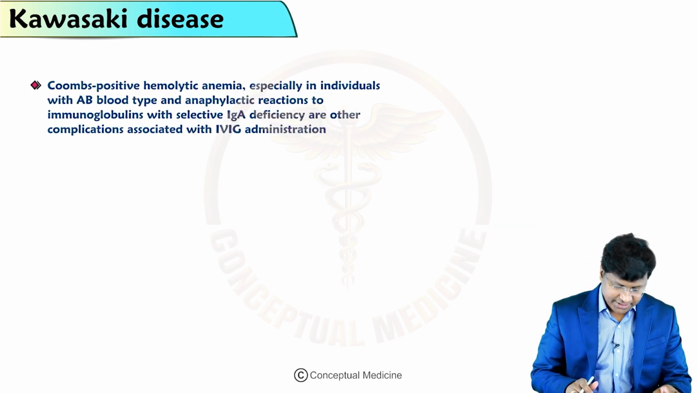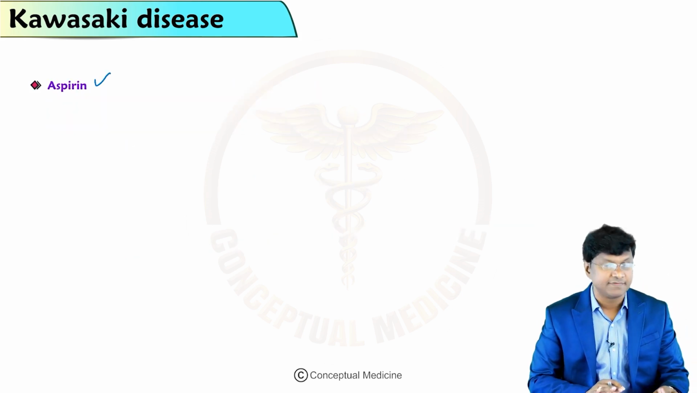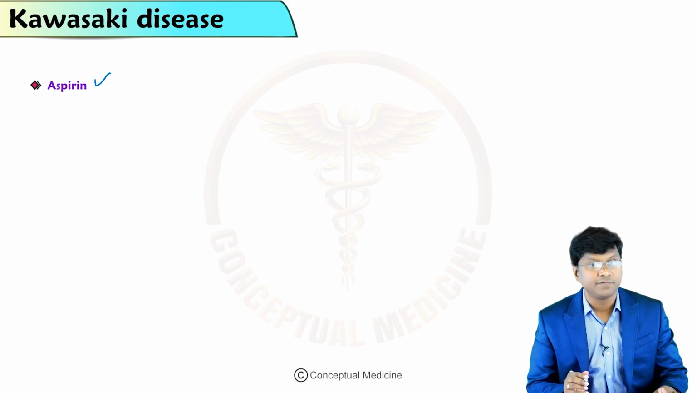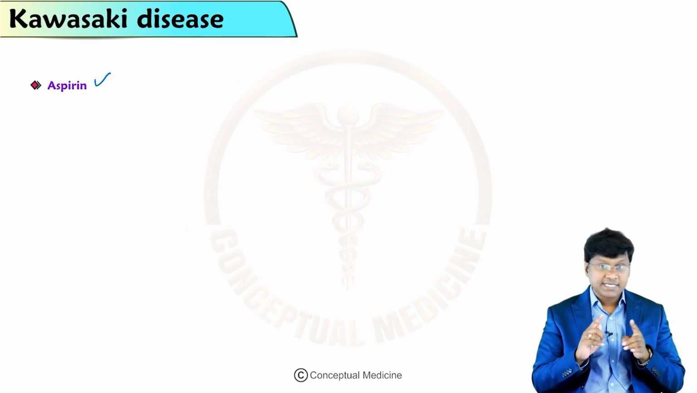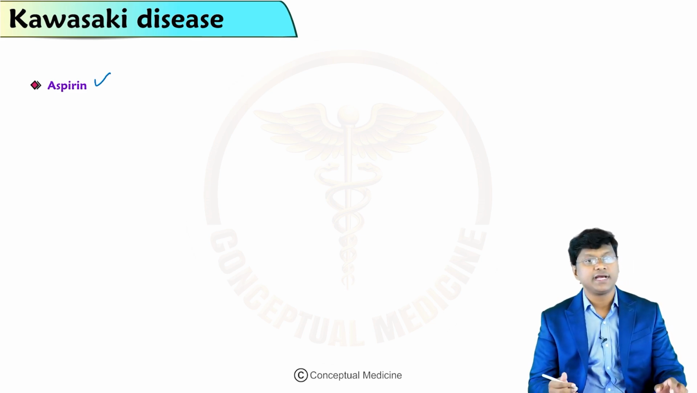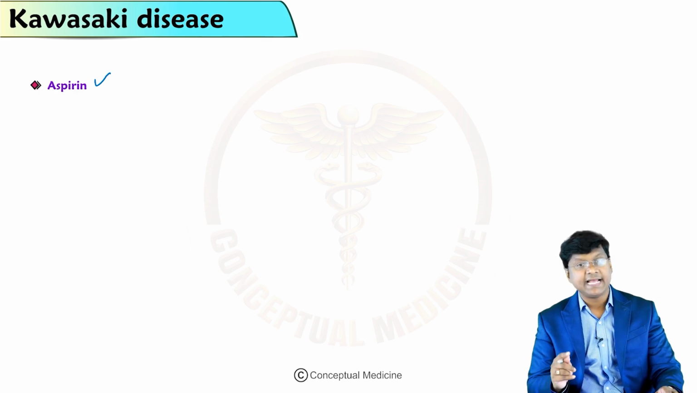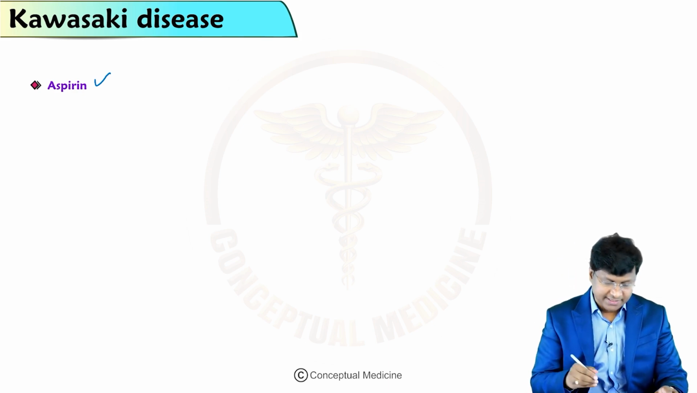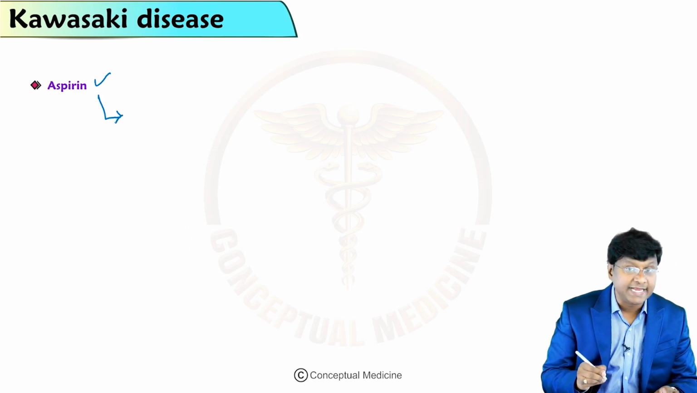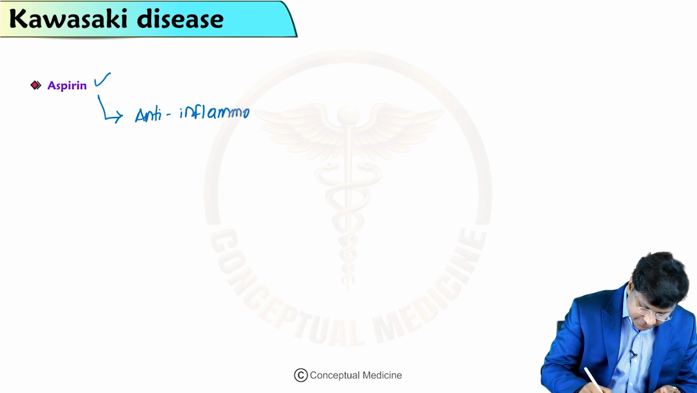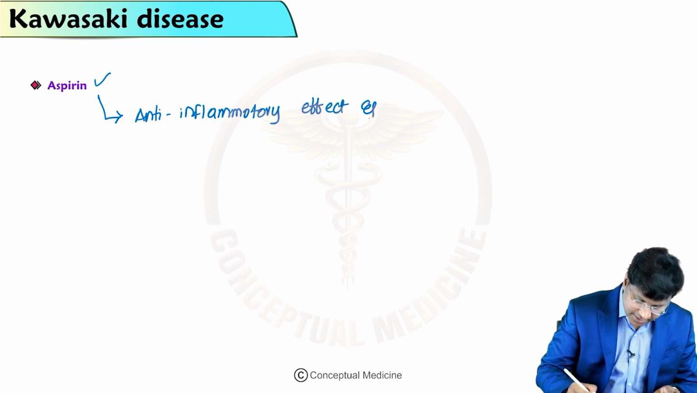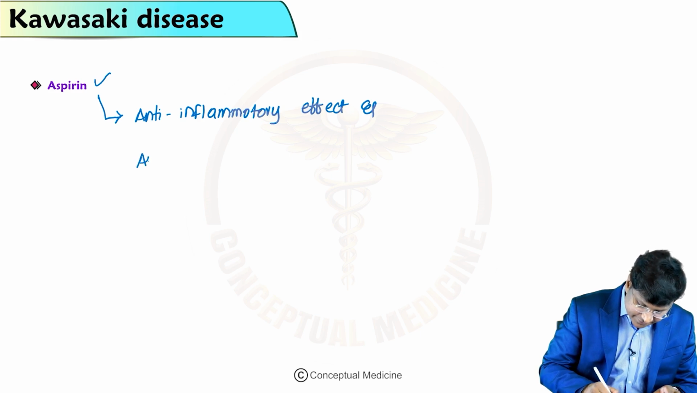Now, apart from IVIG, the other important drug in the treatment of Kawasaki is aspirin. Although aspirin does not lower the frequency of development of coronary artery abnormalities, it has important anti-inflammatory effect and anti-platelet activity.